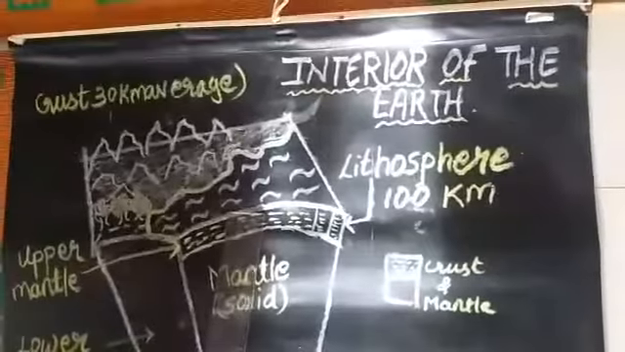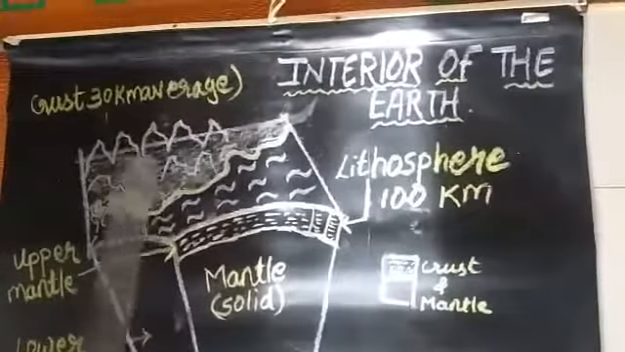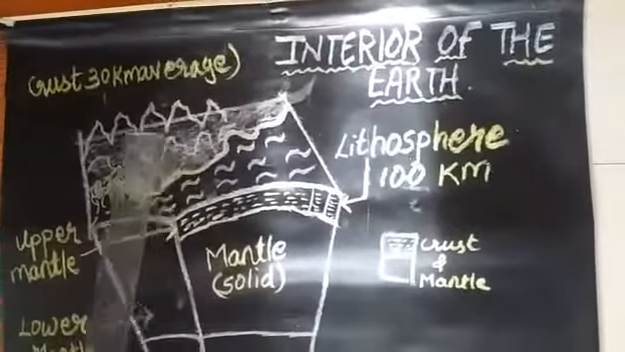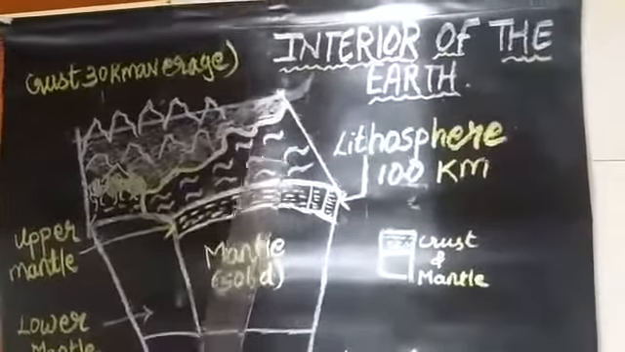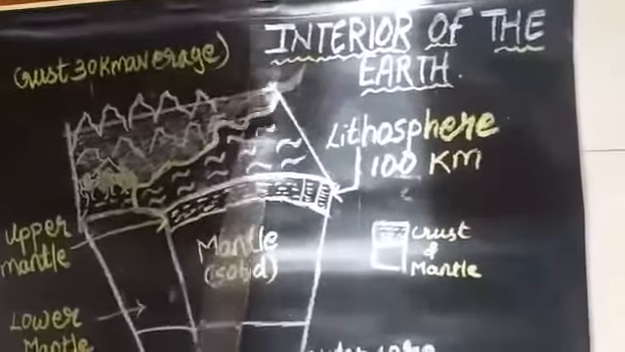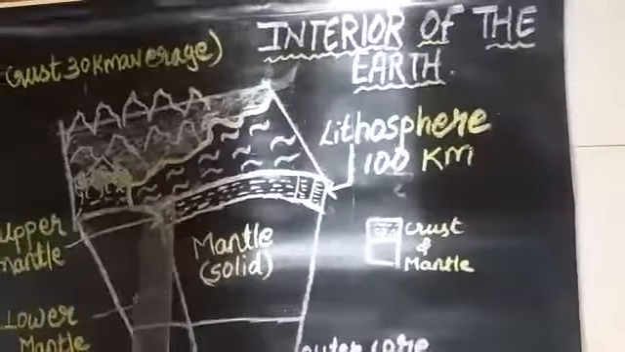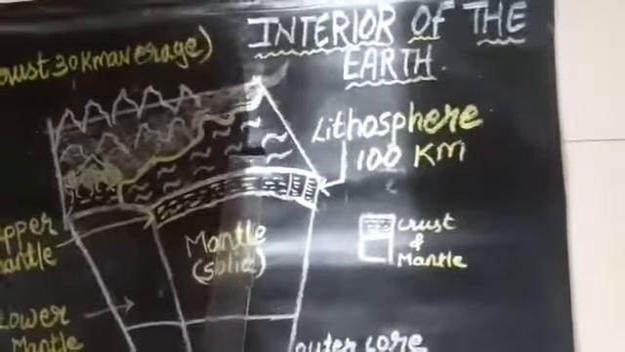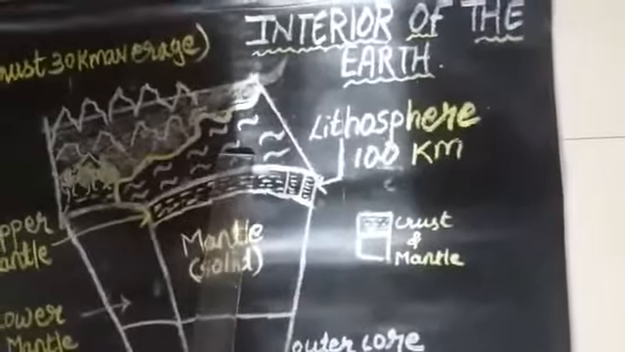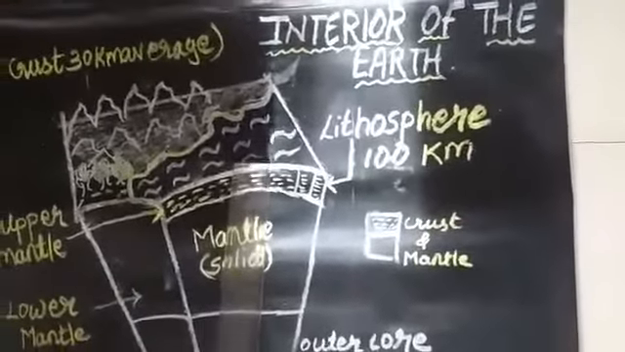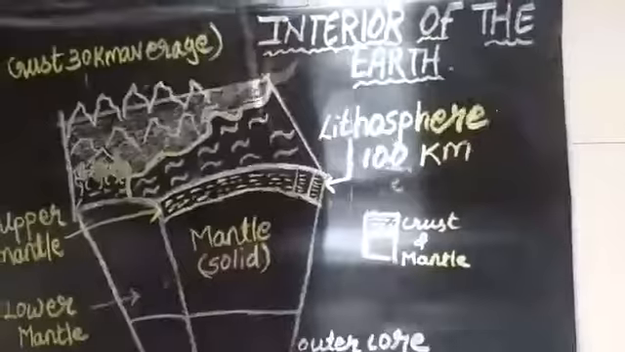Crust has two layers. This is continental and this is oceanic. Oceanic is covered with water, meaning this part of the crust which is called a layer is covered with water. Understood till here? Now we will study more in detail about the crust.